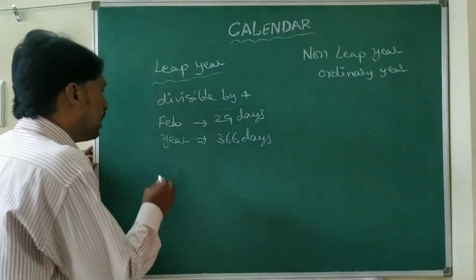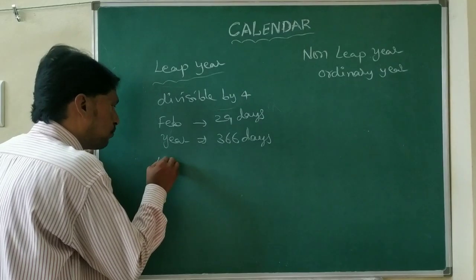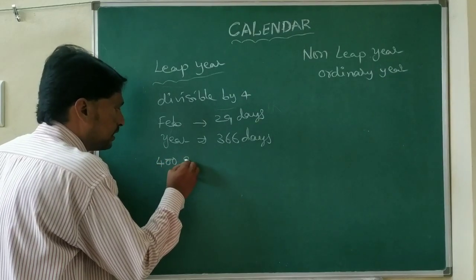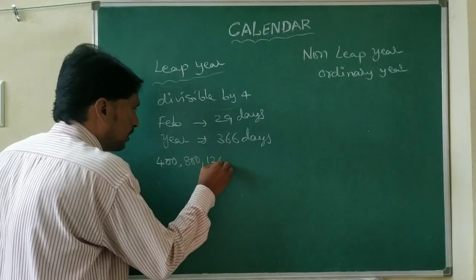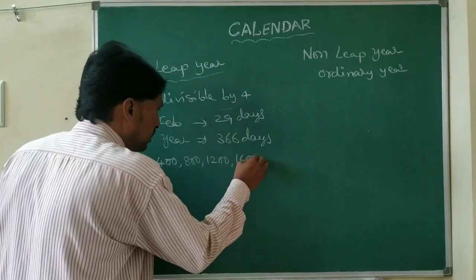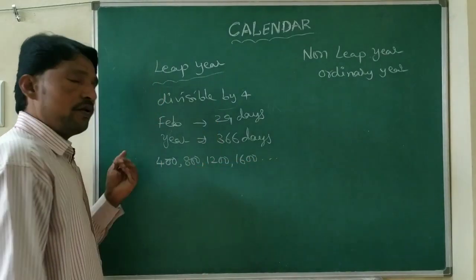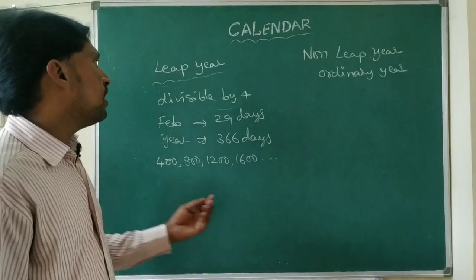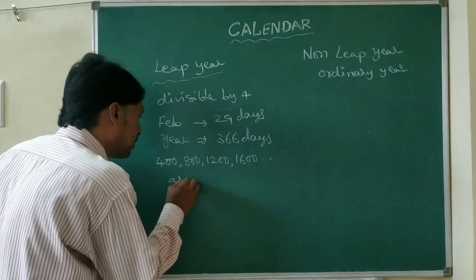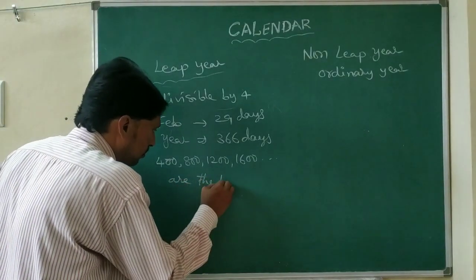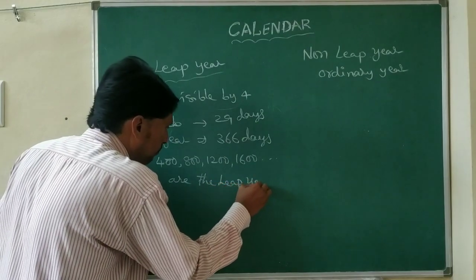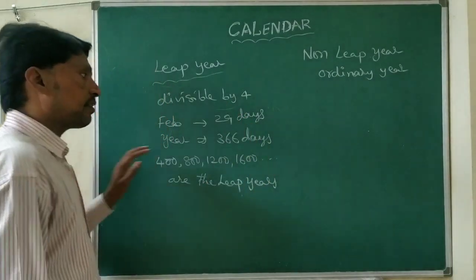Here, every 4th century, that is 400, 800, 1200, 1600, every multiple of 4 centuries, are leap years.